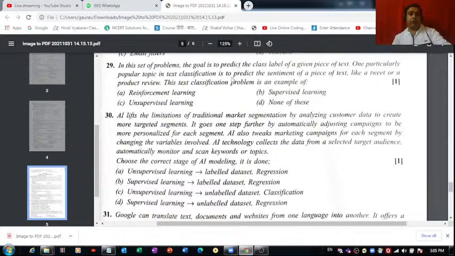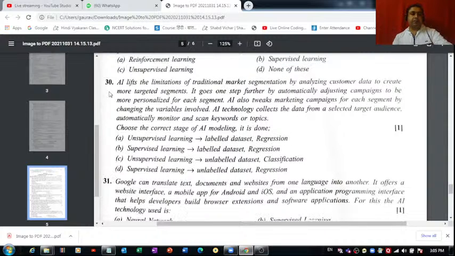One particularly popular topic in text classification is to predict the sentiment of a piece of text. So sentiment analysis can be done very easily with the help of supervised learning. We have categories like sad, happy, etc. Based on that, we can classify the text.